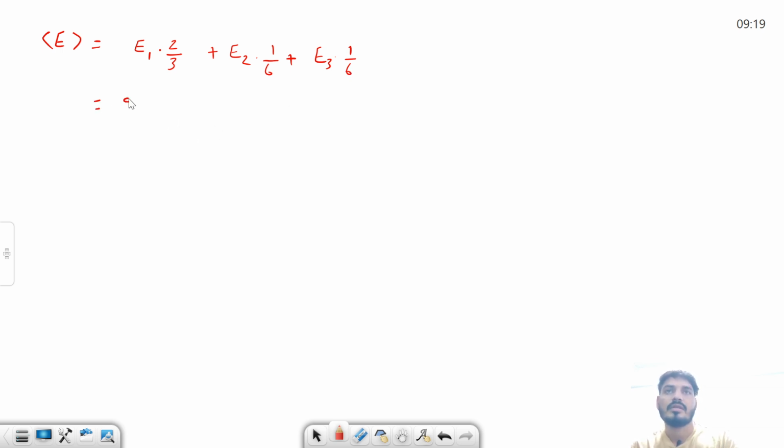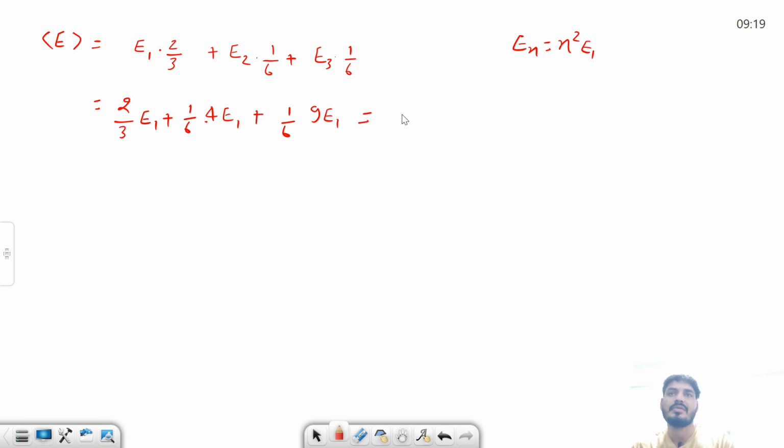Now this 2 by 3 I can write as it is, E1 I can write as it is, plus 1 by 6. Now you see what is E2. Can I say this is nothing but, because you know this formula, En is nothing but n square E1. So for E2 I can say n is equal to 2. So this is 4 times E1 plus 1 by 6, and this is nothing but 9 times E1.